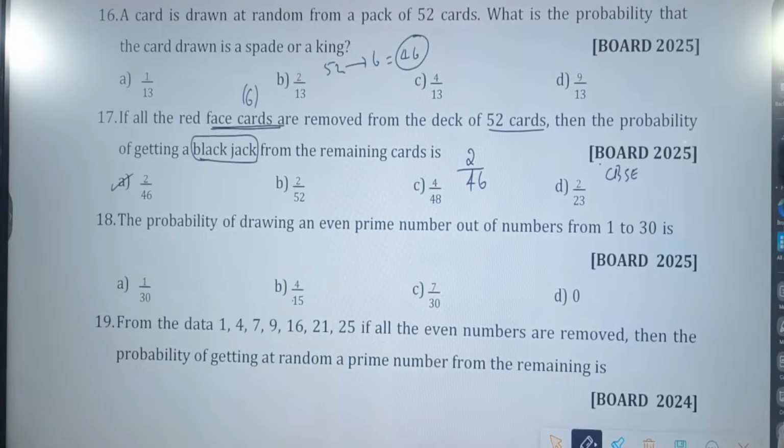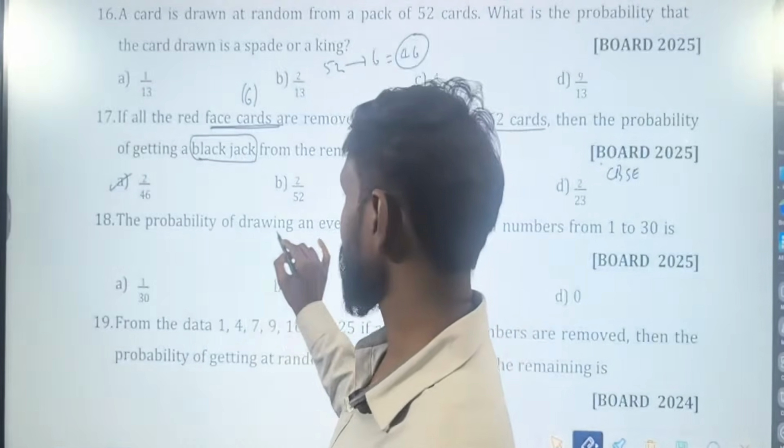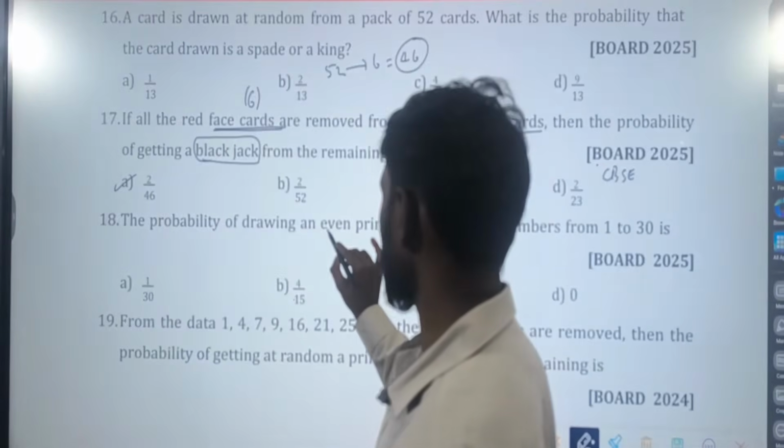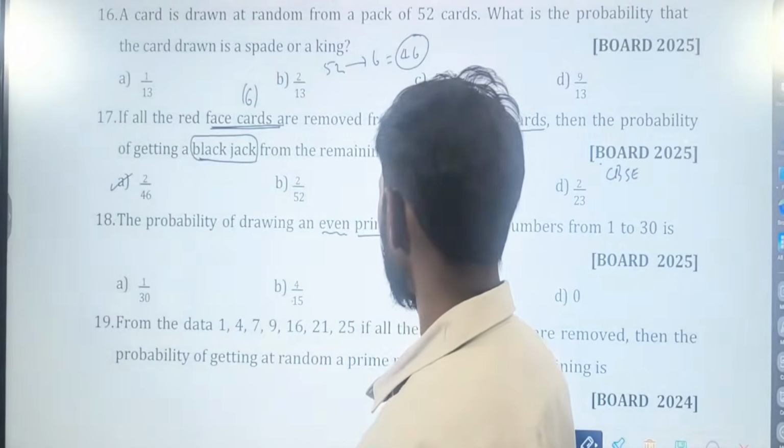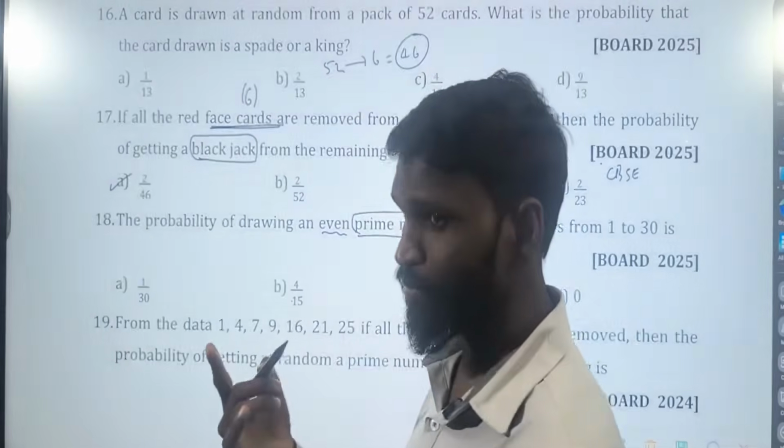Asked in CBSE board 2025. The probability of drawing an even prime number. Even prime. There is only one even prime number, that is 2.